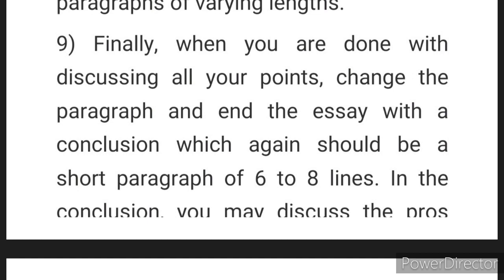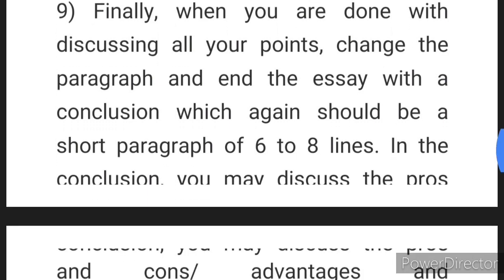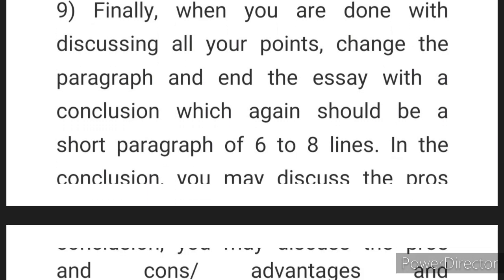If you exceed that limit also, you will not be given extra marks for writing more. All you will do is you will waste your valuable time. Because you have only 2 hours and you cannot afford to spend so much of time in writing your essay, because you have to attempt so many other questions. There are 4 more big questions waiting for you. There's comprehension, summary writing, you have notice writing, email writing, you have grammar portion to attempt.